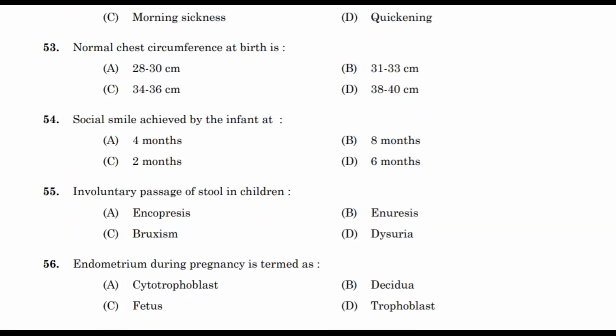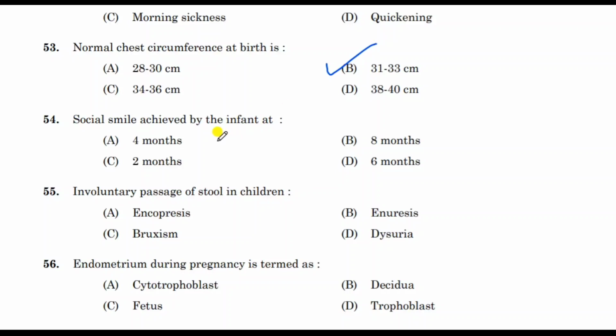Next question. Normal chest circumference at birth is. Correct answer is 31 to 33 centimeter. Normal chest circumference at birth is 31 to 33 centimeter. Normal head circumference at birth is 33 to 35 centimeter. So head circumference is bigger than chest circumference at birth.